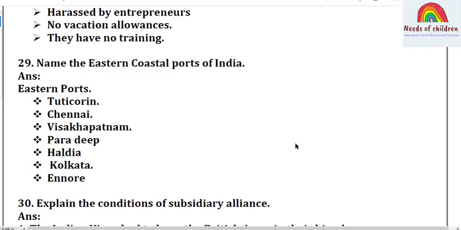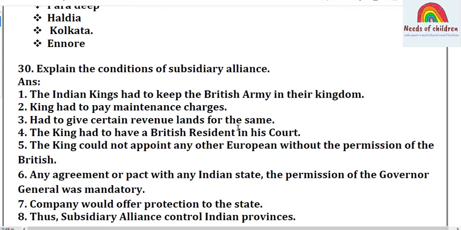Name the eastern coastal ports of India. The ports which are located towards the eastern coastal part of India: Tuticorin, Chennai, Vishakhapatnam, Paradeep, Haldia, Kolkata, Ennore. So these are the ports located towards the eastern part of India. Eastern coastal ports. Let's move on to question number 30.